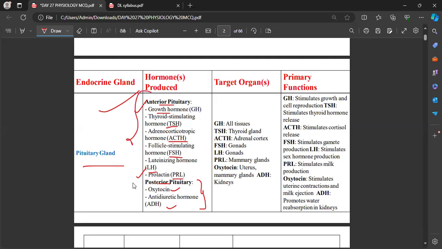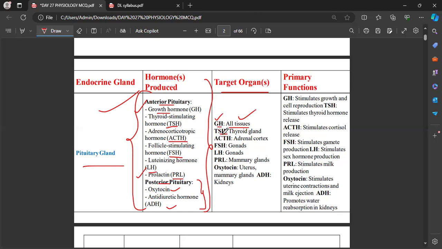The question can also be asked from this one particular column itself. Which are the secretions of the anterior pituitary, and which hormones are the secretions of the posterior pituitary? Which is called the adenohypophysis and which is called the neurohypophysis? This can also come in your question. Now the target organs: what are the things they are going to affect? For growth hormone, all the cells have to grow in size, so the target will be all the tissues.